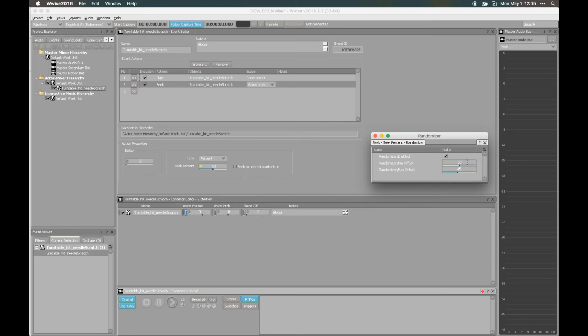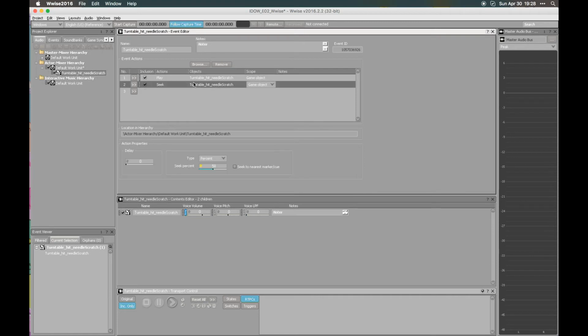And the reason why I go up to 95 and not to a full 100% is because I don't want the sound to be cut at the end, if, for example, 99% was selected by the randomizer. So every time we trigger this event, it plays and it seeks. So it goes to a random point in the file.